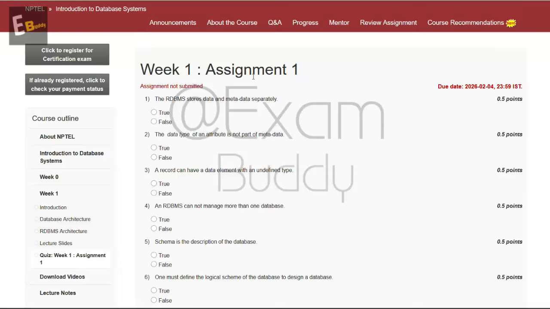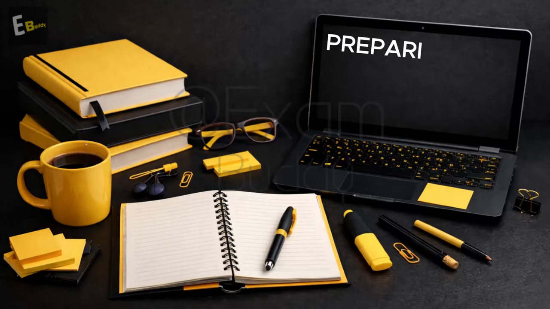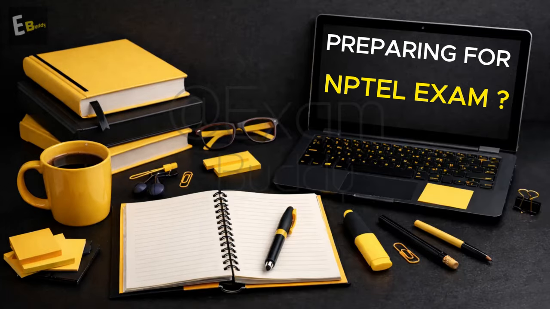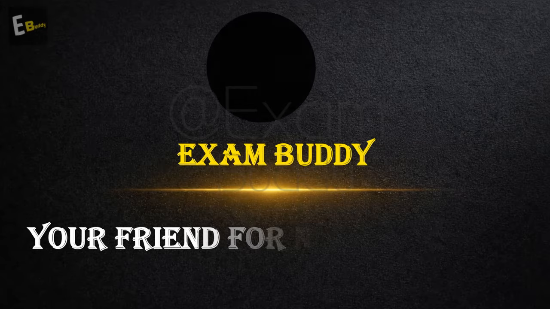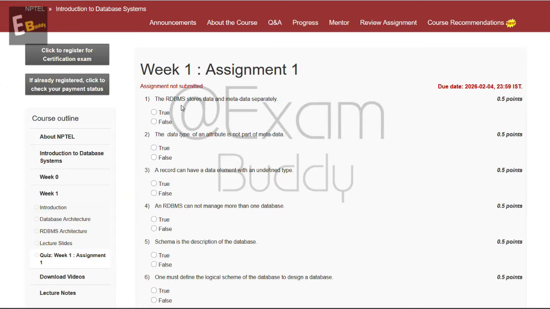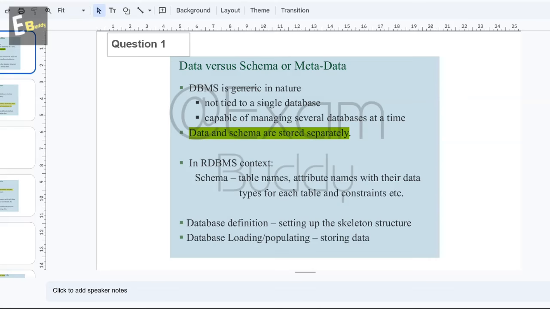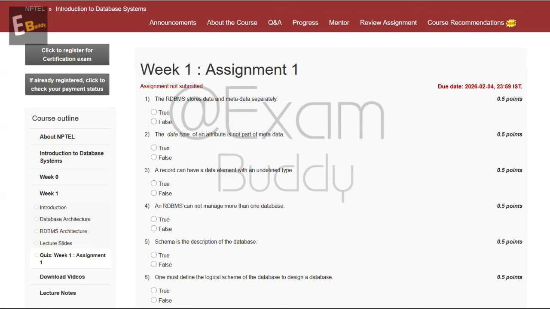Now let's do our assignment for Introduction to Database System, Week 1 Assignment 1. The first question is: the RDBMS stores data and metadata separately, true or false? Now let's check the explanation of our first question. The explanation says data and schema are stored separately. So the answer of our first question is true.